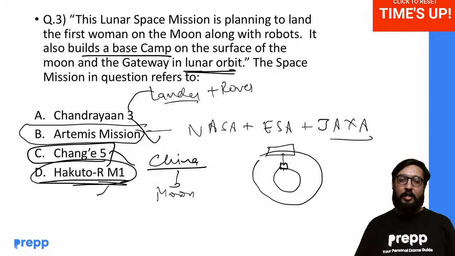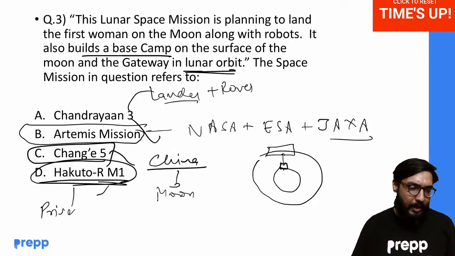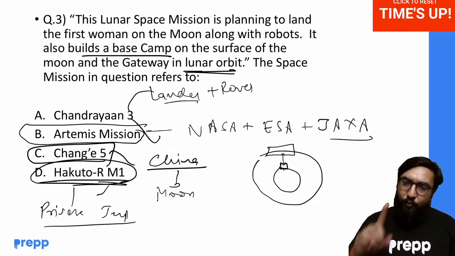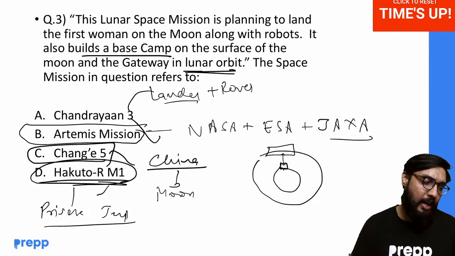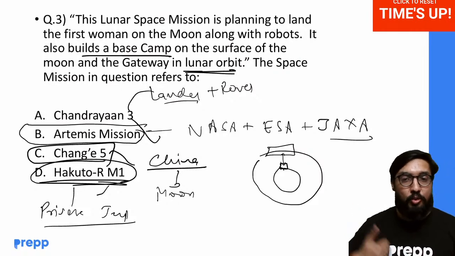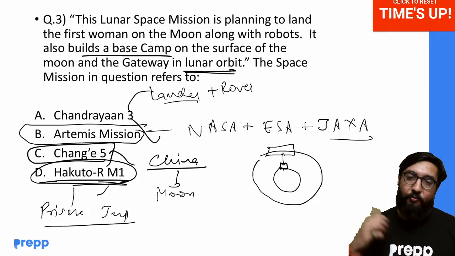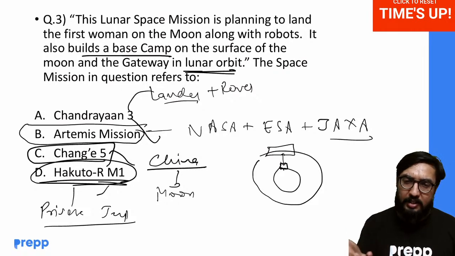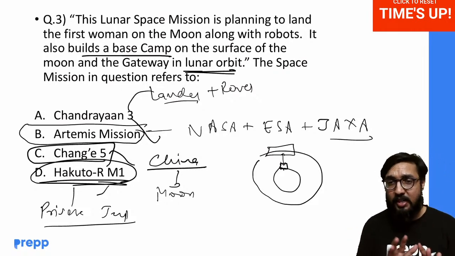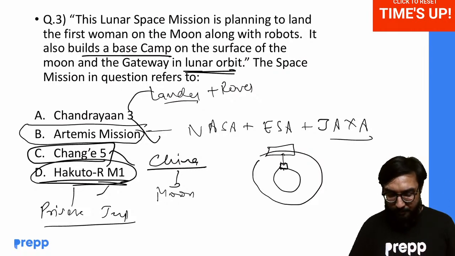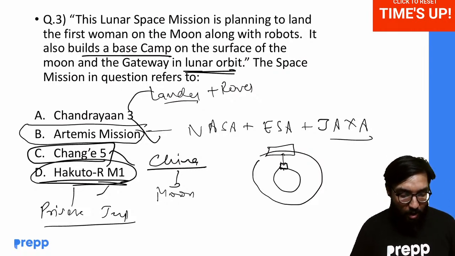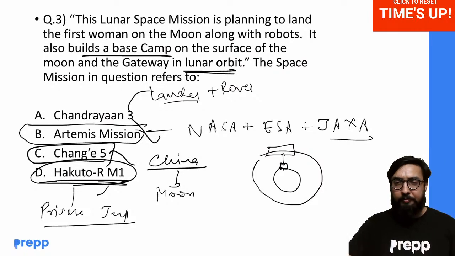Hakuto RM1 was a quite unique private Japanese mission. It failed. It was started in December 2022 and ended in April 2023. Rest of the further details you can definitely see in the PDF, but I think these are sufficient details that you should know: which mission, where, with what objective. Now let's move on to the next question.